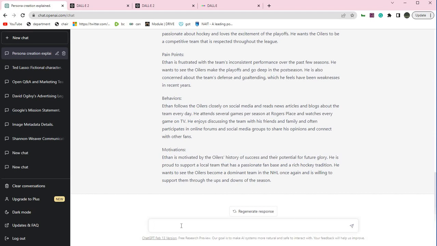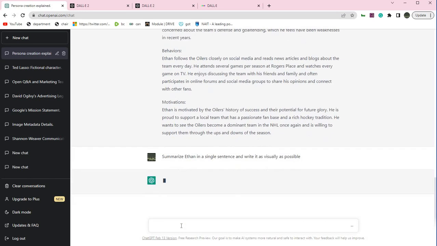So reduce or summarize Ethan in a single sentence and write it as visually as possible. All right, let's see what our OpenAI / Chat GPT can come up with in terms of summarizing Ethan.